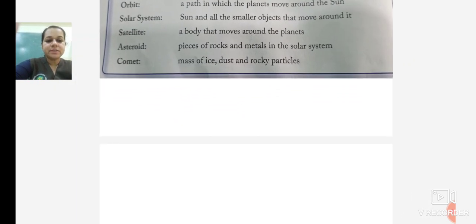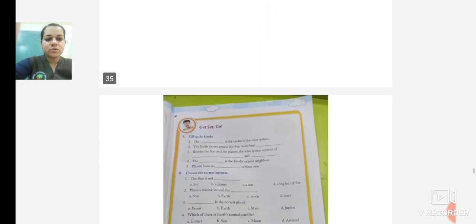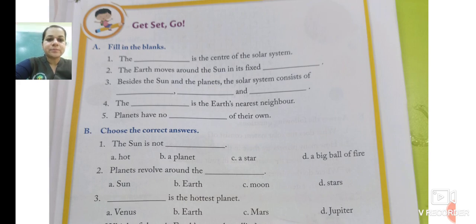Now we move ahead. Get, set, go. Students, here we finish with the explanation part of lesson 3. Now we move ahead with the exercise part. Now let us move on to A question. Fill in the blanks. You have to write the answers in the textbook, as we have finished writing the exercise in the notebook before. The explanation part which was left is completed now. So you know the answers and you have to write them in the textbook.